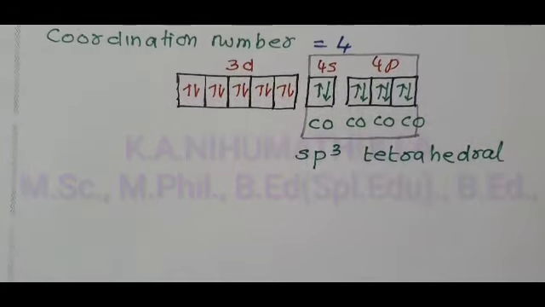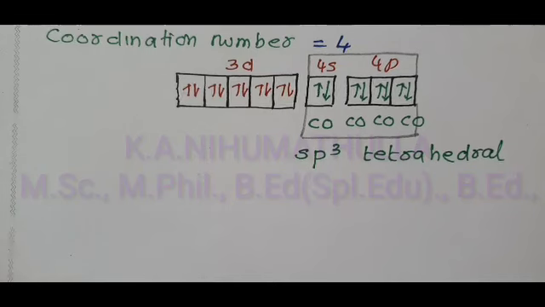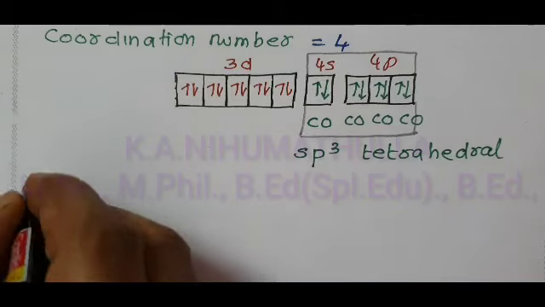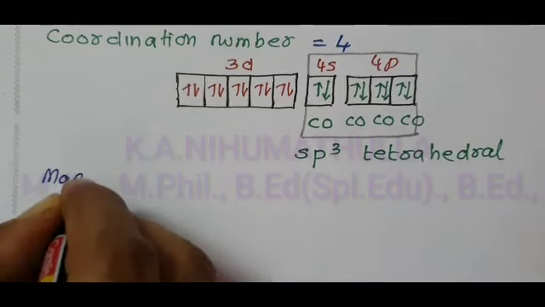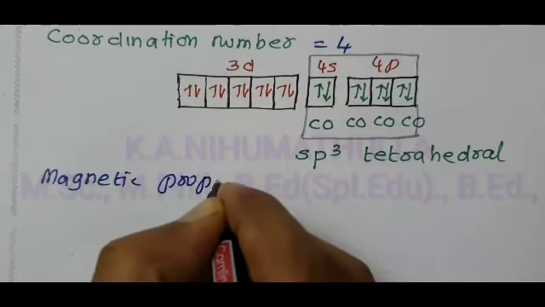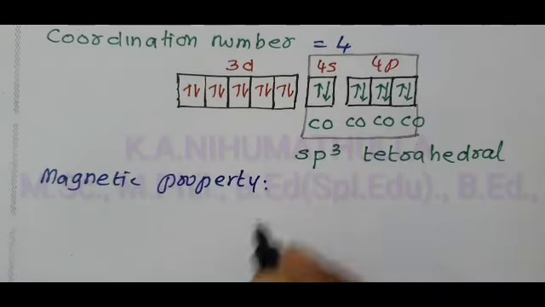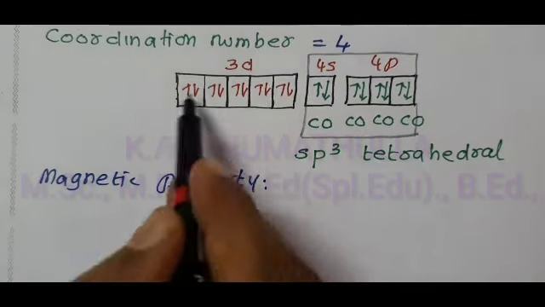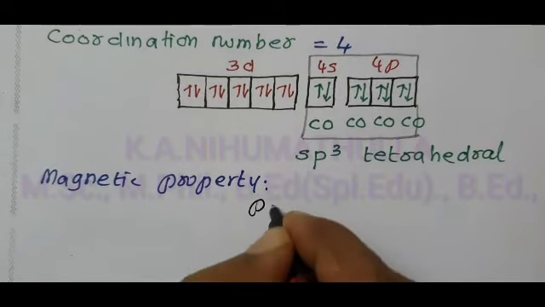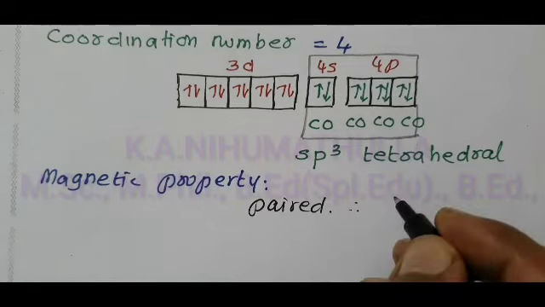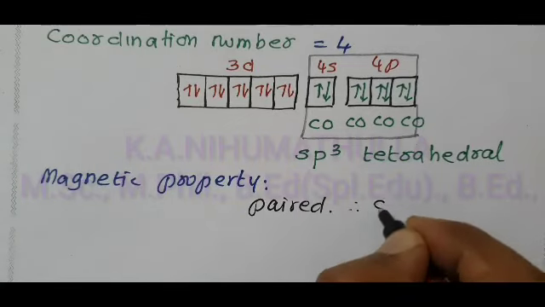Now we have to study the magnetic properties of this compound. Magnetic properties, 2 properties. One is whether it is diamagnetic or paramagnetic. All the electrons of the central metal are paired. Therefore, tetracarbonylnickel(0) is diamagnetic.